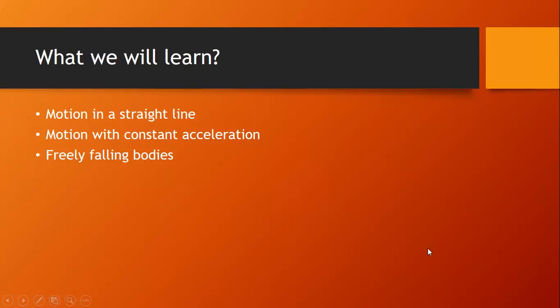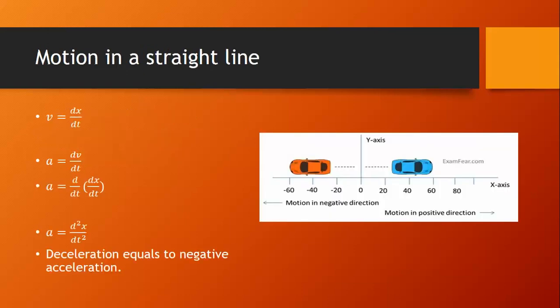In this session, we are going to discuss motion of a particle in a straight line, motion of a particle in a straight line with constant acceleration, and freely falling bodies. Let's see how the motion of a particle in a straight line will be.